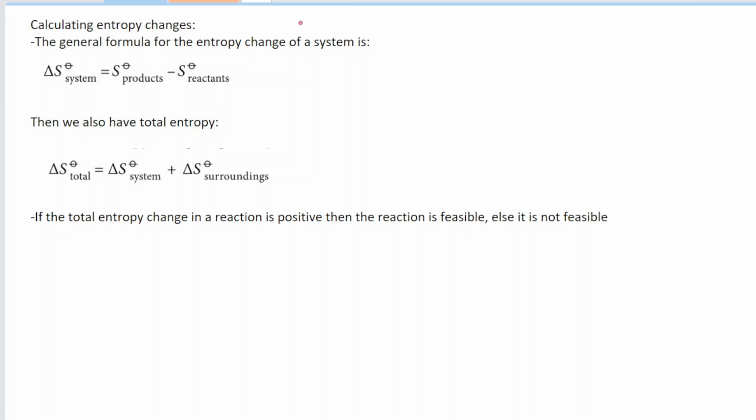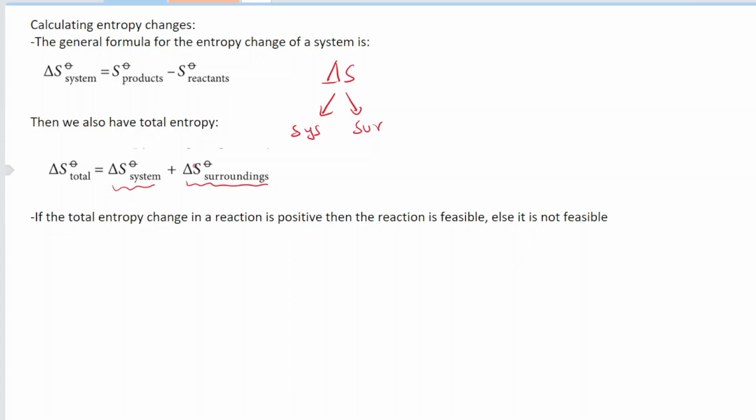But remember, in entropy you have two things: the system and the surroundings. The formula for the system part is the total entropy of the products minus the total entropy of the reactants. But the total entropy has both the system and the surroundings. If the total entropy change in a reaction is positive, then the reaction is feasible, else it is not feasible, and this is what we discussed above as well.